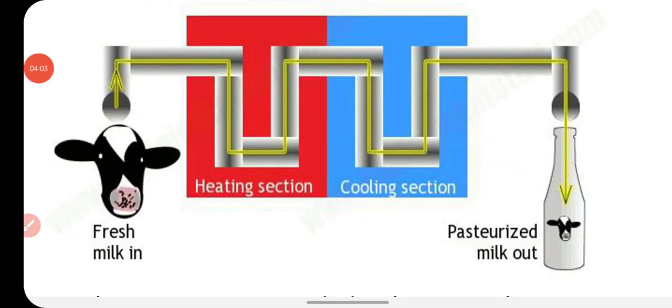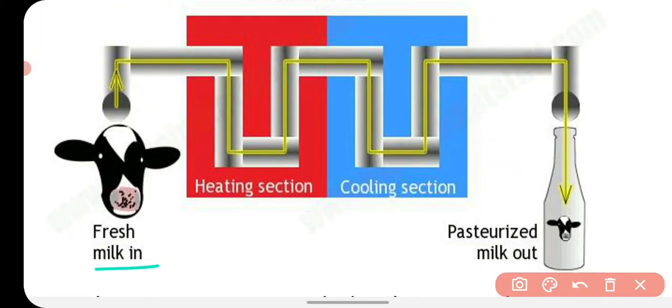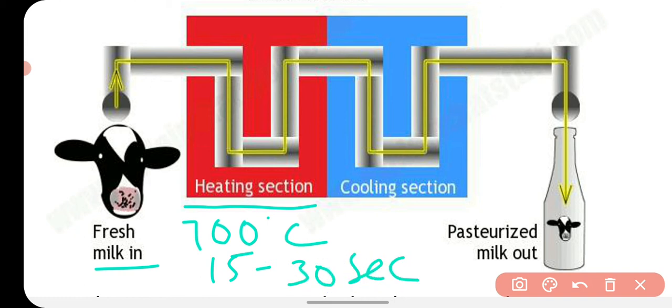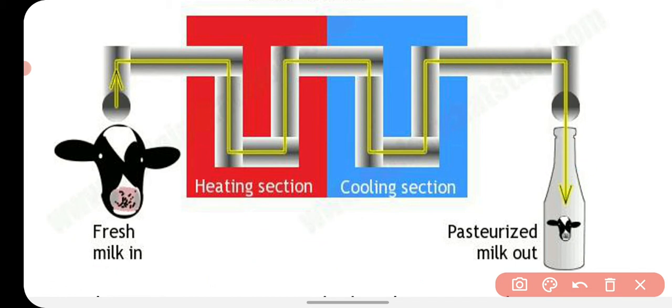We take the fresh milk and heat it up to 70 degrees Celsius for 15 to 30 seconds, and then just after it we transfer it into the cooling section and chill it suddenly, and then we store it and supply it. In this way the microbes present in the milk get killed and the milk becomes safe for use for a longer duration.